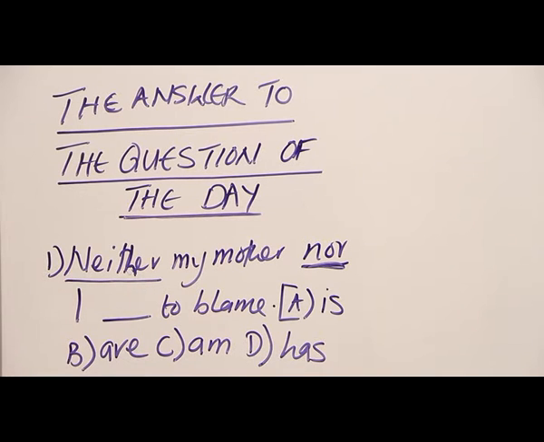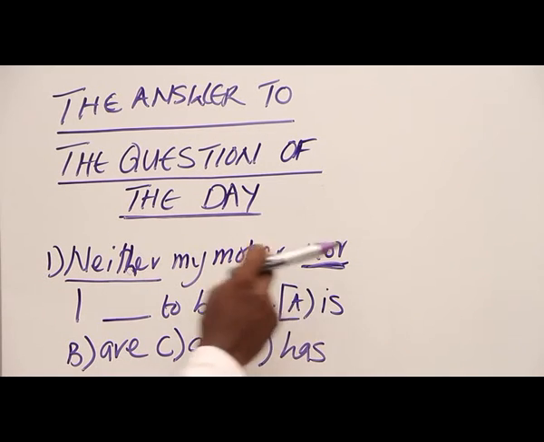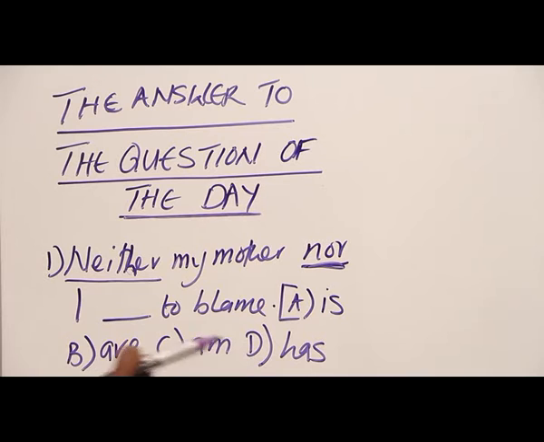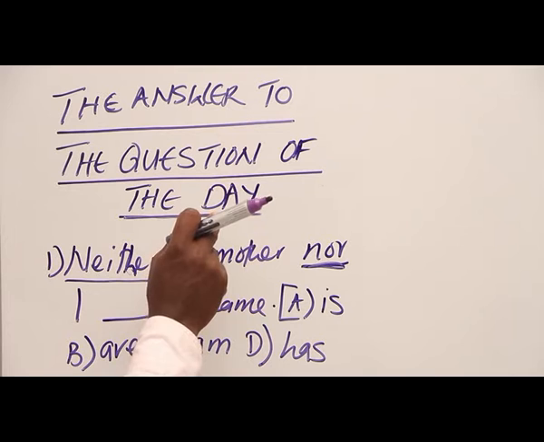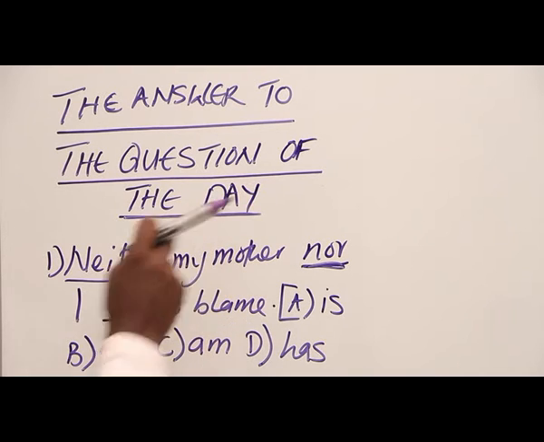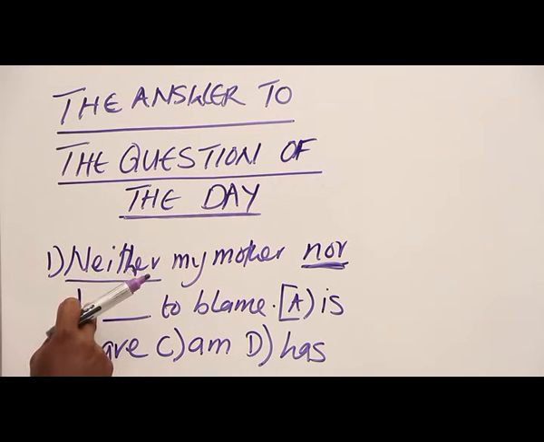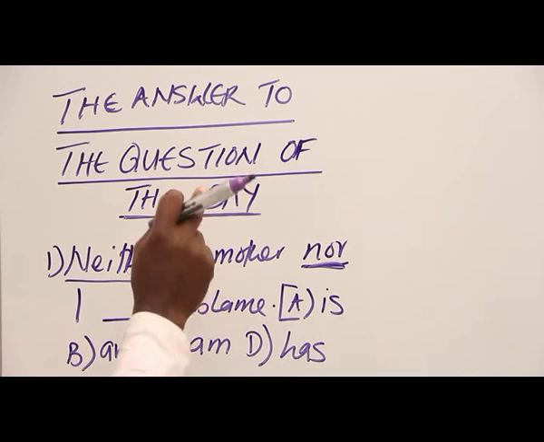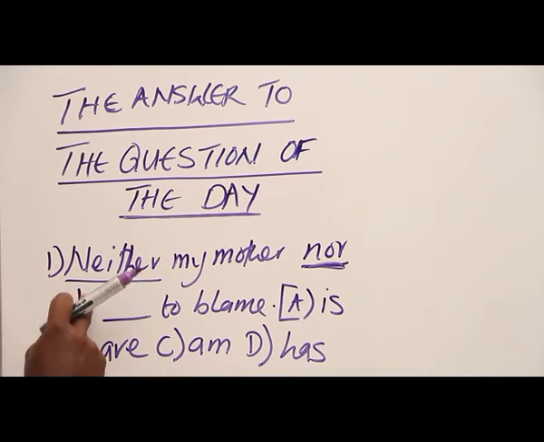But sometimes you may have this joining a plural noun and a singular noun. The verb agrees with the nearer one. That is, if the first noun is plural and the second is singular, the verb will become singular. Or if the first is singular and the second is plural, the verb becomes plural. Now here, it is not the issue of plural or singular, it is the issue of the type of subject.